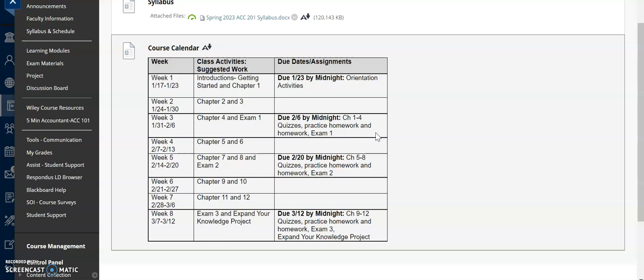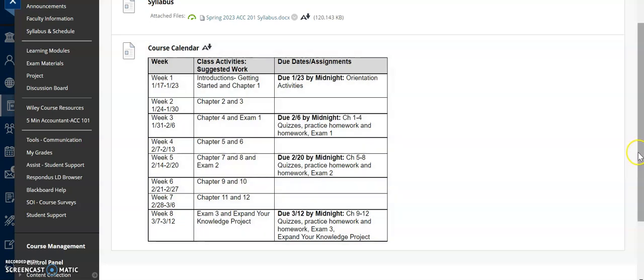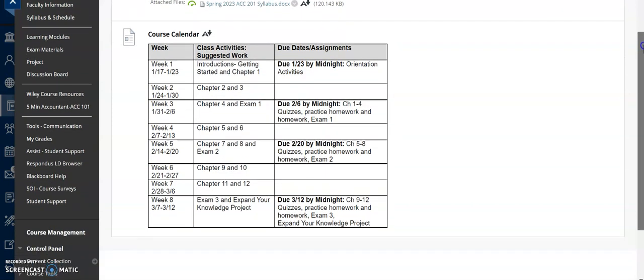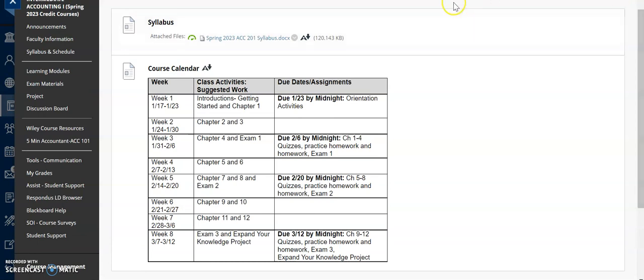So chapters 1 through 4 and exam 1 are all going to be due on February 6th. Chapters 5 through 8 and exam 2 would be due on February 20th. And then the last 4 chapters and the final exam, and we do have one project in here, that would all be due by March 12th, the end of this course. So read through the syllabus in its entirety. It'll give you mainly this course calendar. It'll give you how everything is graded, and it's going to give you my information again. So make sure you go through that and let me know if you've got questions.